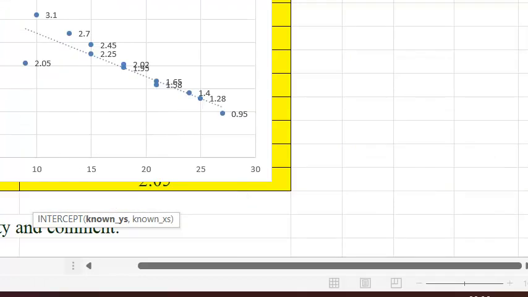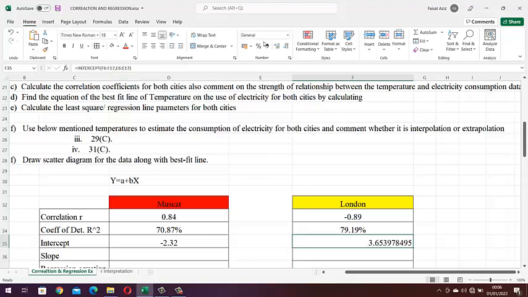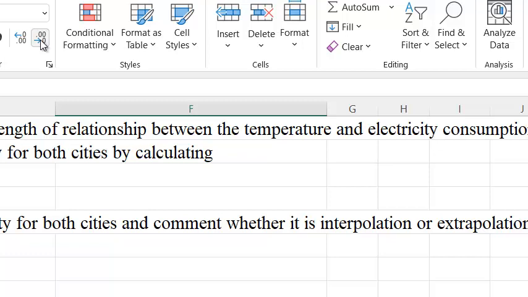So these are the y values. First I'm going to select electricity consumption, comma, and then I will select temperature data. Click enter. This will give us 3.65. Again I'm going to reduce the decimal points and this will give us 3.65.